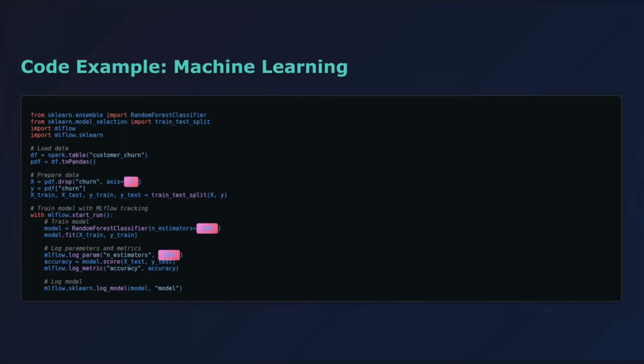Let's level up and look at a machine learning example. Databricks has built-in support for MLflow, an open-source platform for managing the ML lifecycle. This example shows how to train a simple model and log it with MLflow. We load our data, split it into training and test sets, train a random forest model, and then log everything with MLflow: the model, parameters, and metrics. MLflow automatically tracks everything, so you can compare different model versions and reproduce your results. This is enterprise-grade ML made easy.